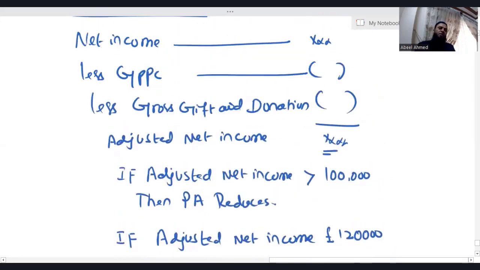how come it is a benefit that gross PPC is deducted while calculating adjusted net income? Now, there's a possibility someone is having a net income more than 1 lakh, but he has contributed due to gross PPC contribution. His adjusted net income is less than 1 lakh. So if due to gross PPC, his adjusted net income is less than 1 lakh, then personal allowance will not be reduced. So logically, gross PPC gives you 3 benefits. One, whatever you are contributing, it is 80%, 20% is paid by HMRC. Second, your basic and high rate band limits will increase with the gross amount. Third, gross PPC reduces your adjusted net income.